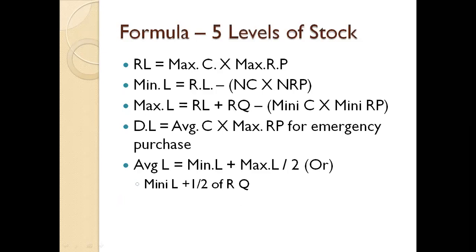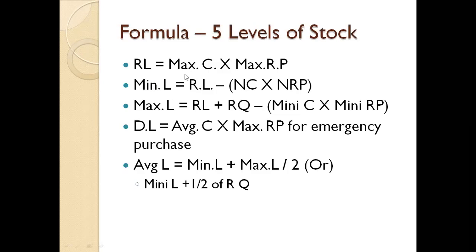Again here also minus, only plus, right? Then minimum consumption into minimum reorder period. This is a simple case, right? So we have to remember the three formulas: reorder level, minimum level, maximum level. How to calculate reorder level? Maximum consumption into maximum reorder period. While calculating minimum level, you take normal consumption into normal reorder period. Then minimum consumption into minimum reorder period. So there is a difference.